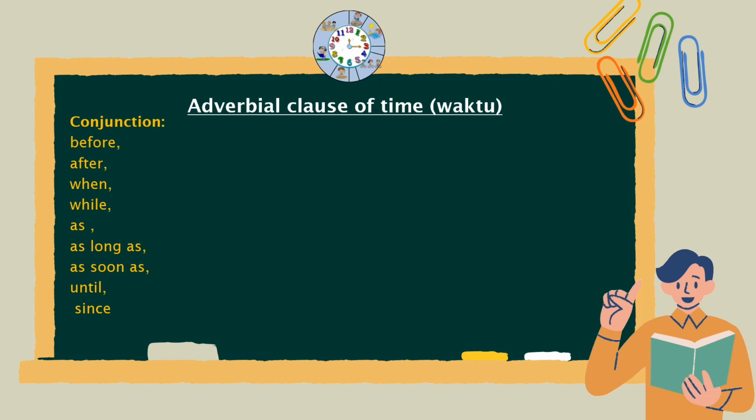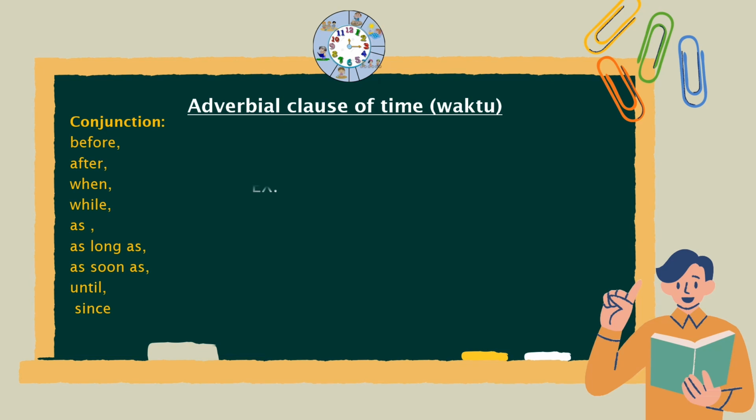For example, in the adverbial clause of time, we must have the words before, after, when, while, as long as, as soon as, until, and since. This is called a conjunction or a subordinate conjunction to indicate that this is an adverbial clause